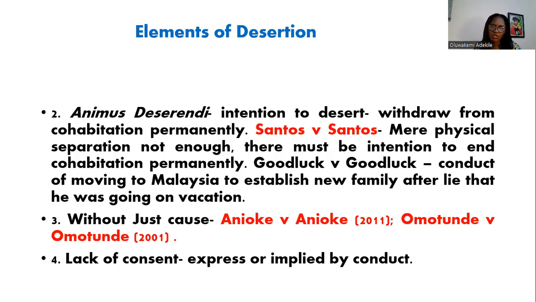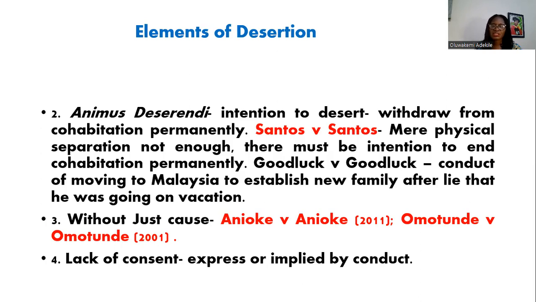So that person is not in desertion if transferred. Even when the spouse refuses to consent and does not feel happy about it, the spouse that is moving away is not moving away with an intention to bring cohabitation permanently to an end. You can also see the case of Omotunde and Omotunde.